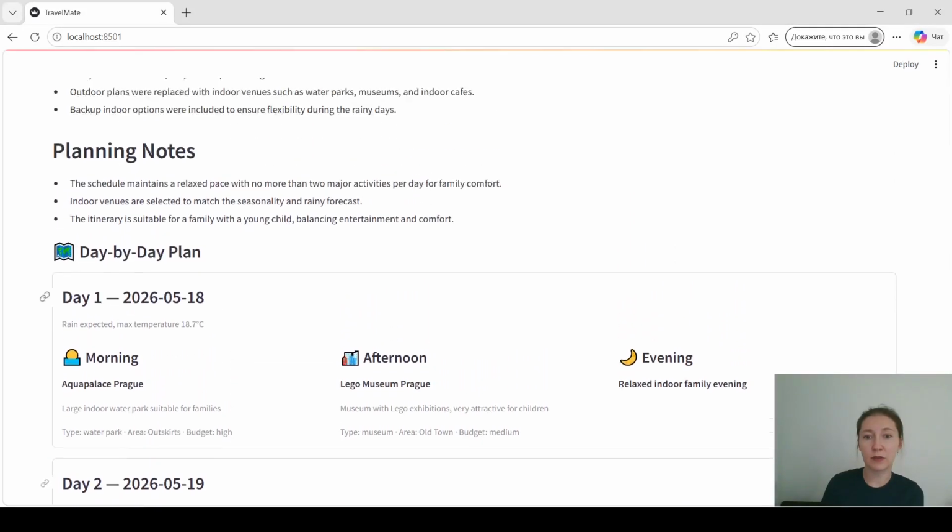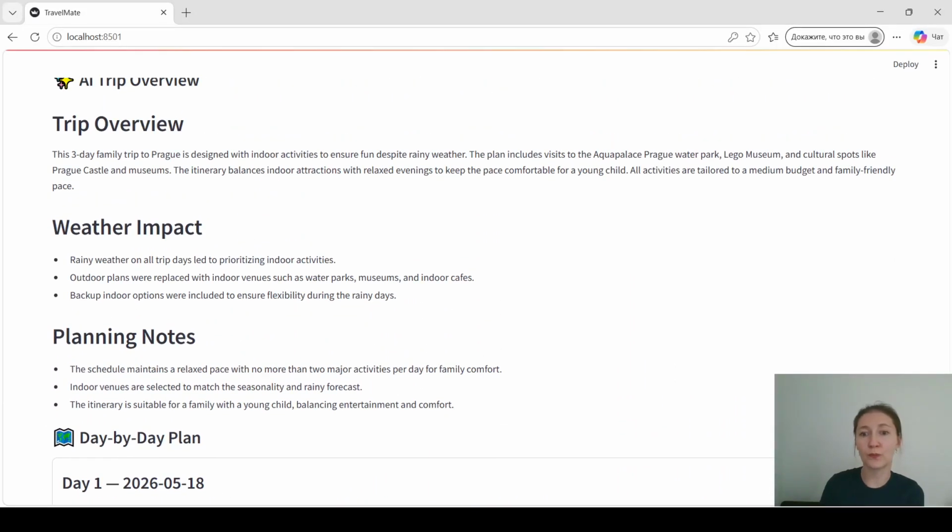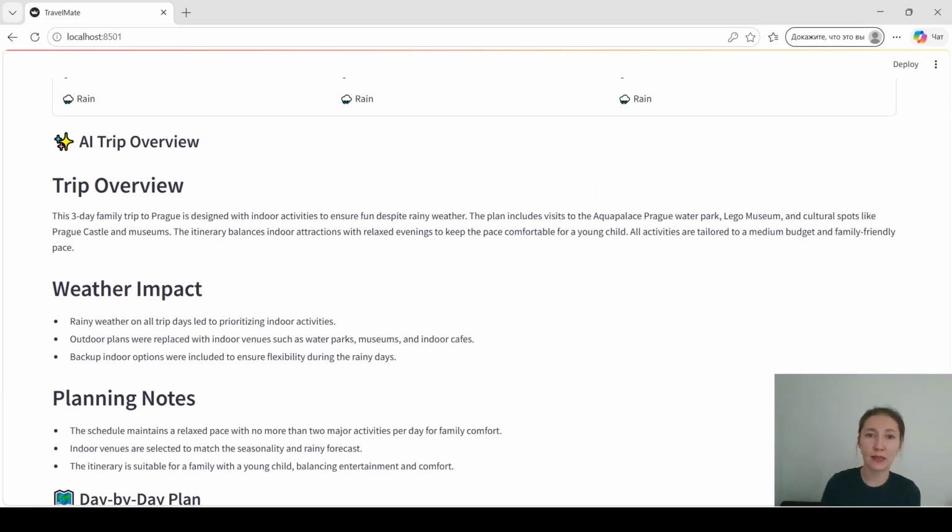In summary, TravelMate demonstrates how multi-agent systems, RAG pipelines, and MCP integration can work together in a realistic AI application.